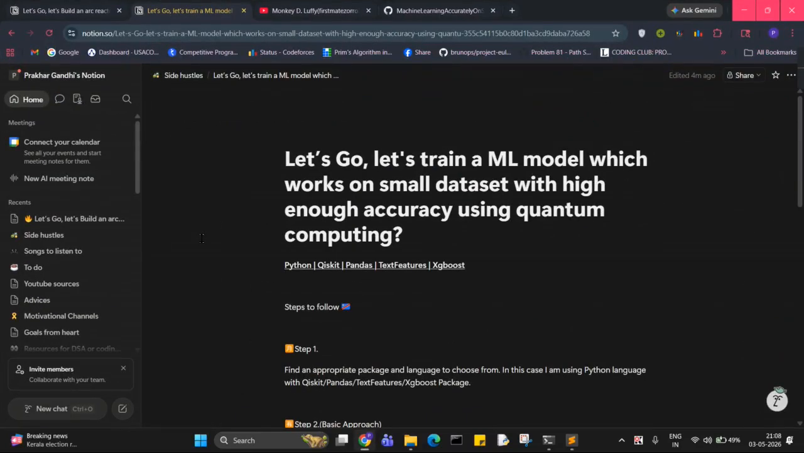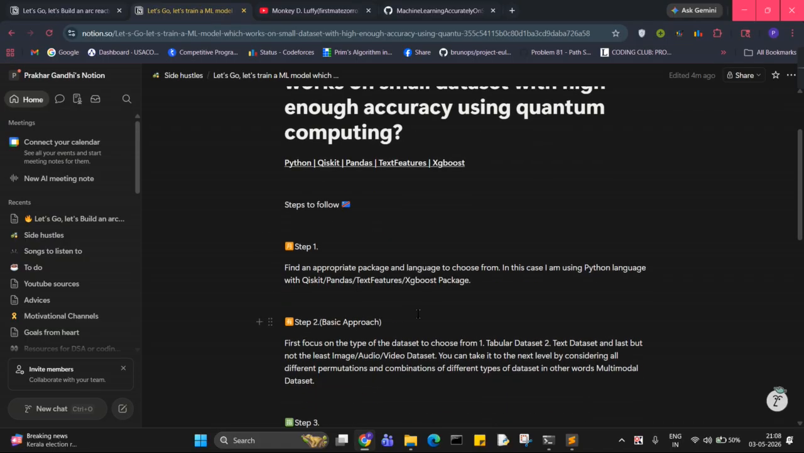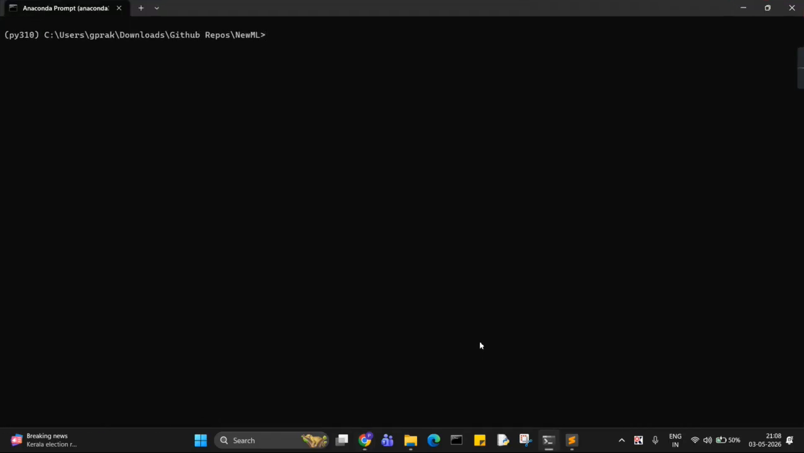Let's go. Let's train a machine learning model which works on a small dataset with high enough accuracy using quantum computing. So we are using Python, Qiskit, Pandas, TextFeatures, and Xgboost. So the first step is we have to find an appropriate package and language to choose from. In this case, I am using Python with Qiskit, Pandas, TextFeatures, and Xgboost packages.